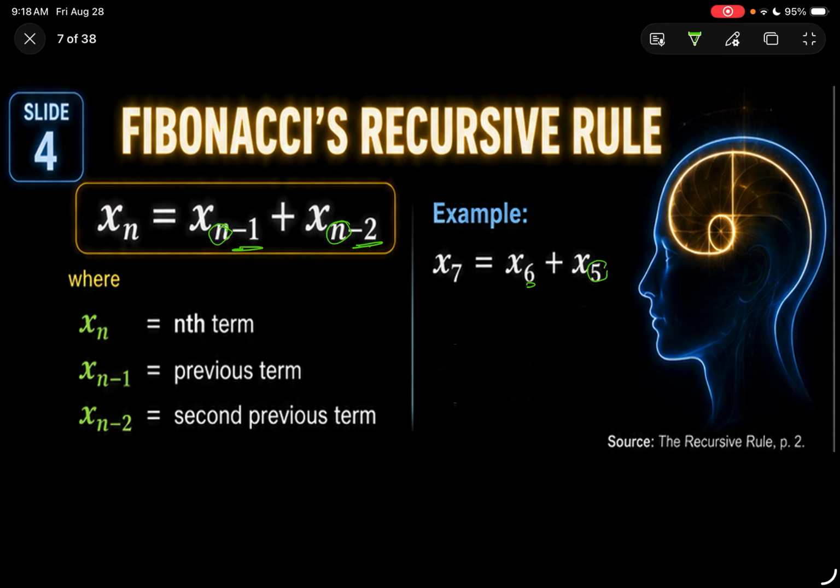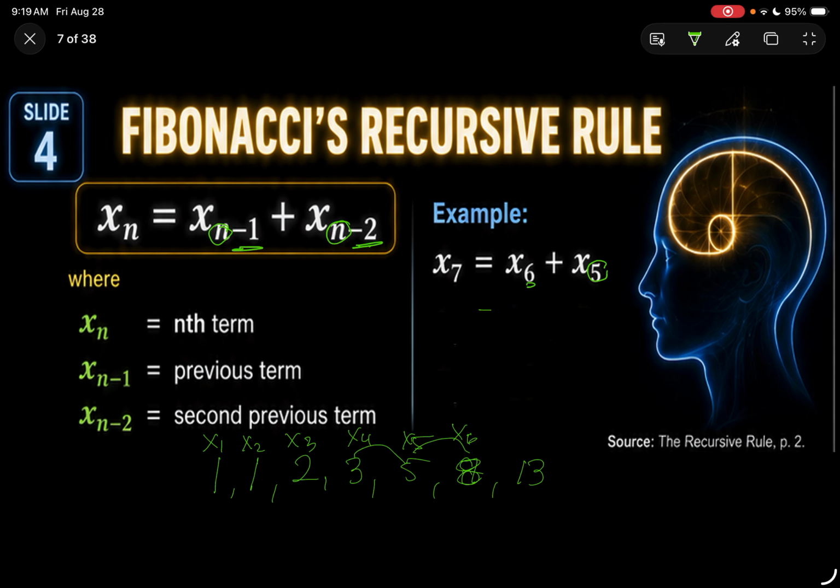Okay? So from the Fibonacci numbers, we have 1, the first term, 1, 2, 3, 5, 7. No, it's 8 because 3 plus 5 is 8. Then 5 plus 8, that is going to be 13. Okay? So let's find out what is the x of 6. This is x of 1, x of 2, x of 3, x of 4, the fifth term, the sixth term.